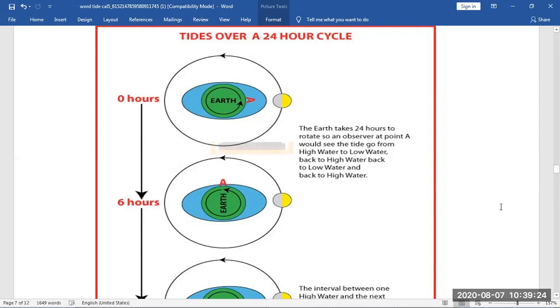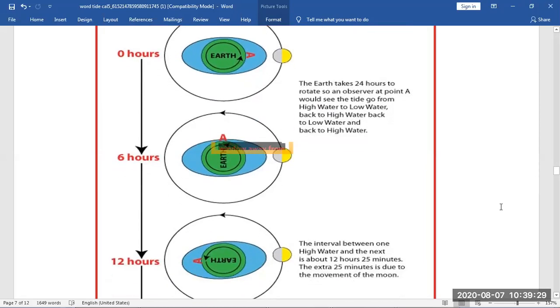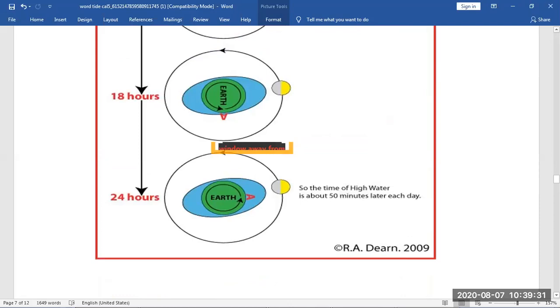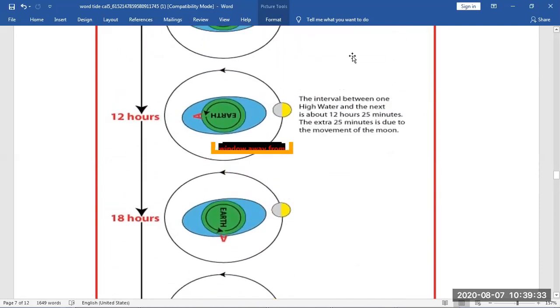Again after 6 hours, that is 1200 hours, this person has moved till here, and now again he will have high tide. But the high tide will not be exactly here, because the Moon has moved a little bit up, so it will be somewhere here. That is around 25 minutes late. So not at 1200, but around 1225, he will have high tide. That is what is written here: the interval between high water and the next is 12 hours 25 minutes.